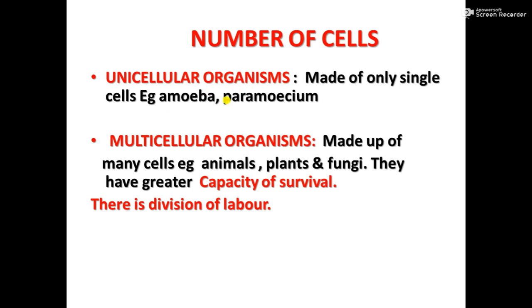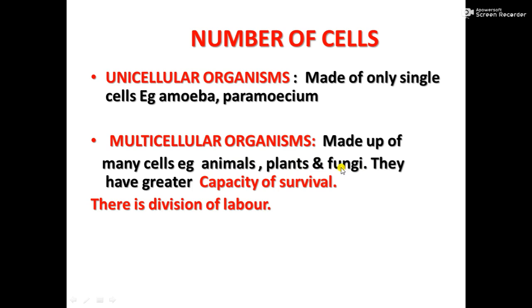Some common examples are amoeba, paramecium, then chlamydomonas, etc. They are unicellular organisms. In other organisms, there are many cells. Their body consists of so many cells, like in the human body, there are millions of cells. So these organisms are called multicellular organisms. See, all animals, plants and fungi, they are multicellular.